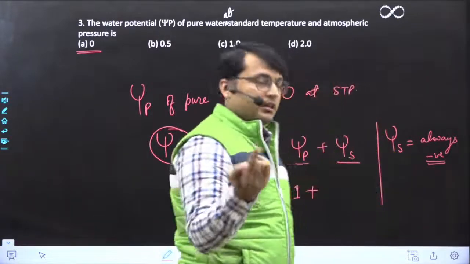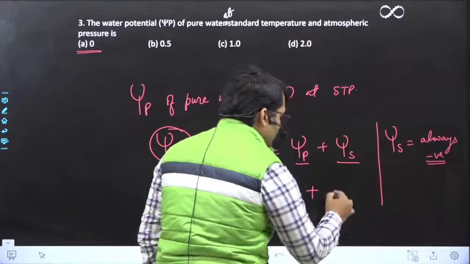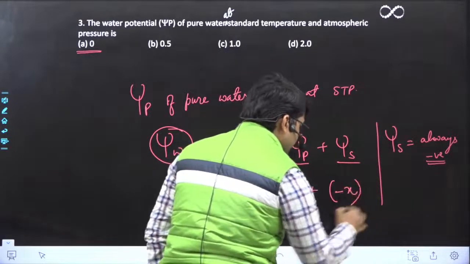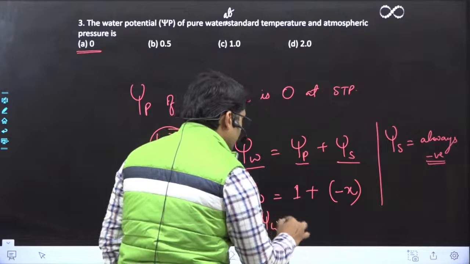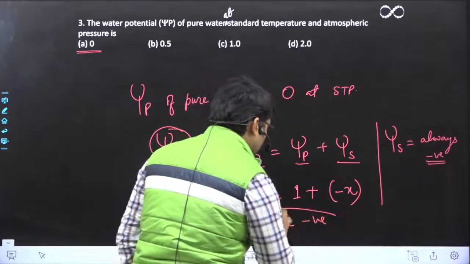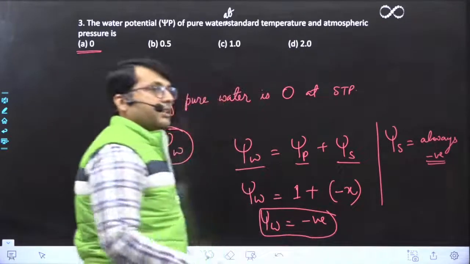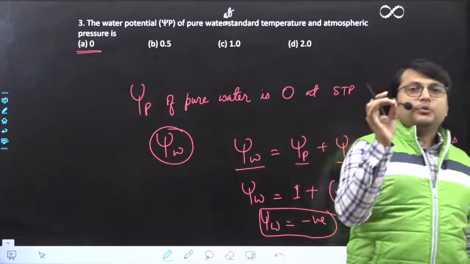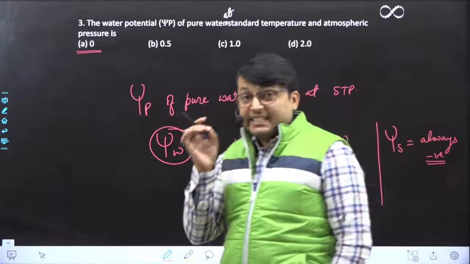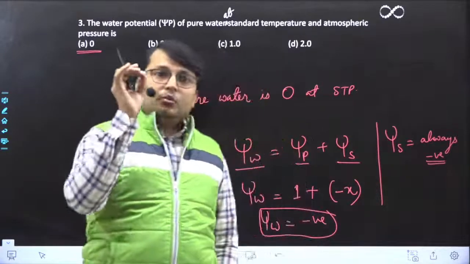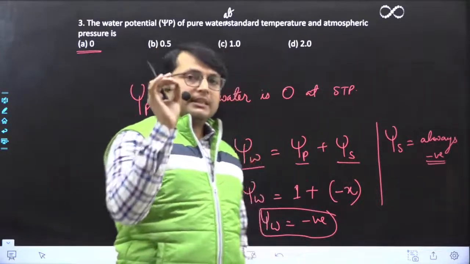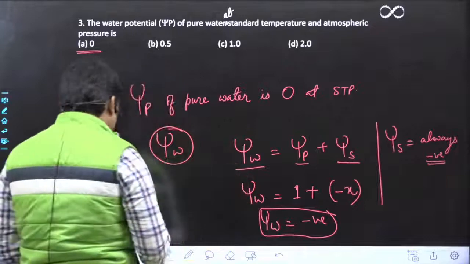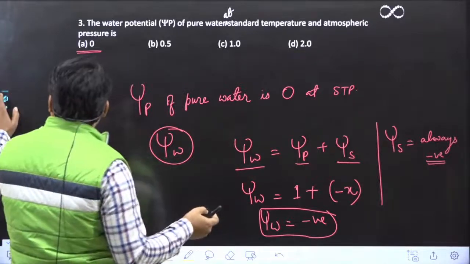Okay? अगर कुछ भी आप इसमें solute डालोगे, it will be negative x, and therefore always this psi w will be negative for a solution at STP. है ना? याद रखिएगा. For a solution at STP, the water potential will always be negative. Okay? Only for pure water at STP it is 0. Great, good to see कि आप लोगों को याद है ये.